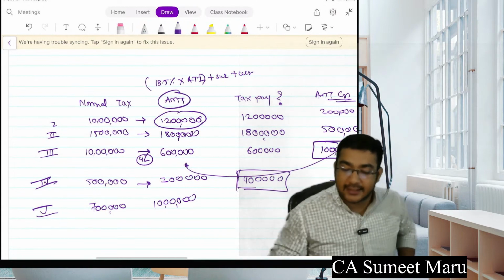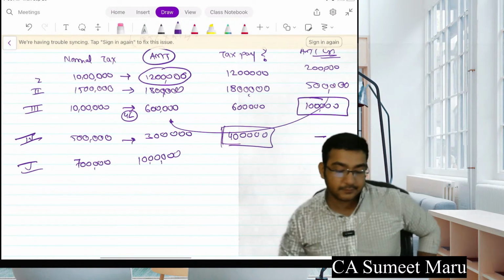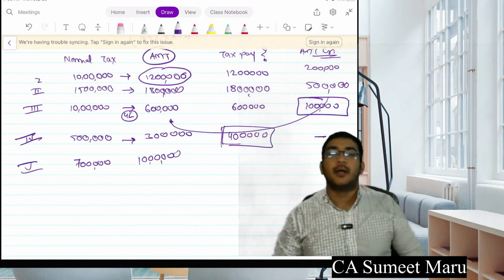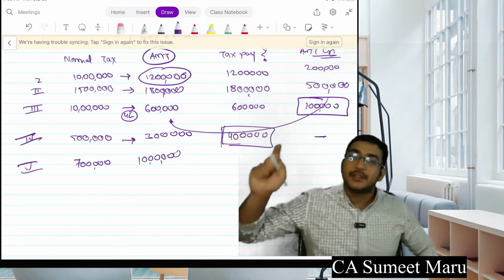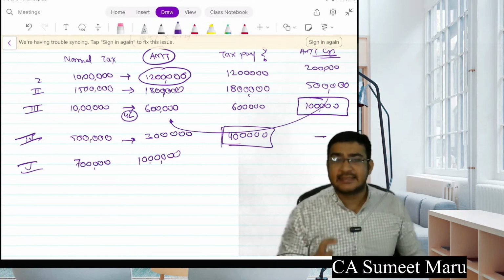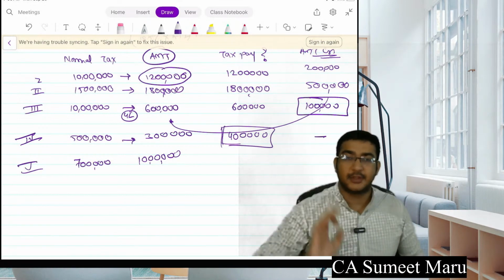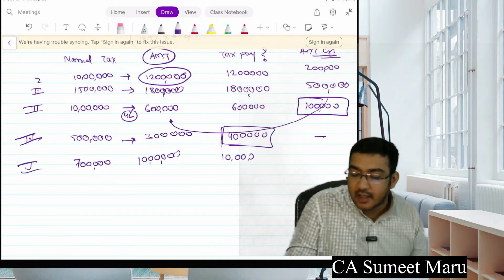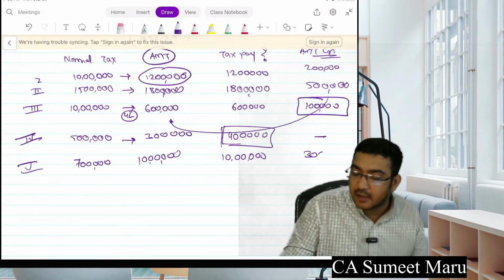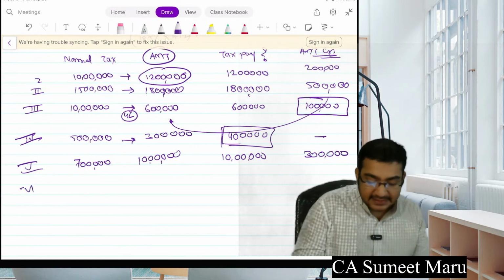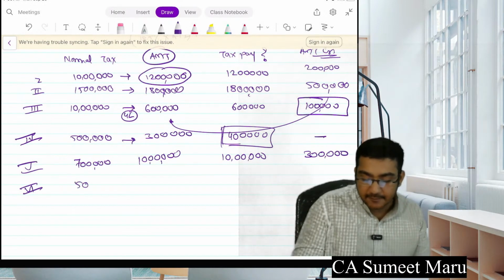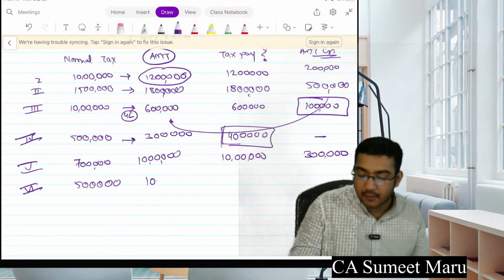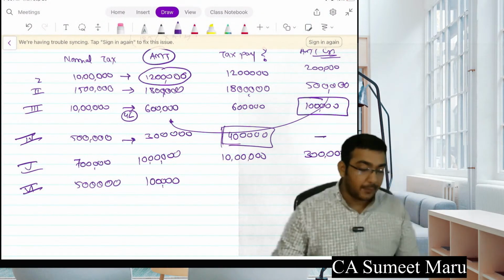यहाँ पे तो मैं आपको total direct दे रहा हूँ. Same in the 5th. Whatever, you always need to remember, if AMT is more than tax, you will pay AMT. If AMT is less than tax, you apply credit and that much you want to pay. Very good. In this we pay, sir, 10 lakh. And how much credit will we have? 3 lakhs. Now an interesting question comes. Say year 6, the tax is 5 lakhs and AMT comes to only 1 lakh. Tell me how much tax you will pay now?